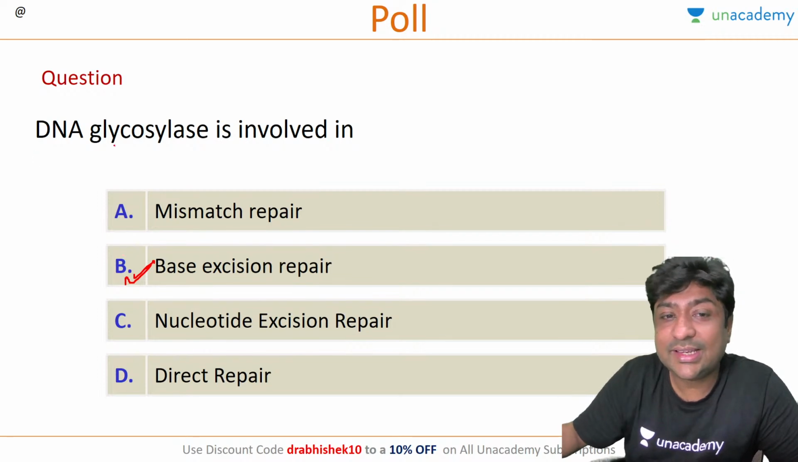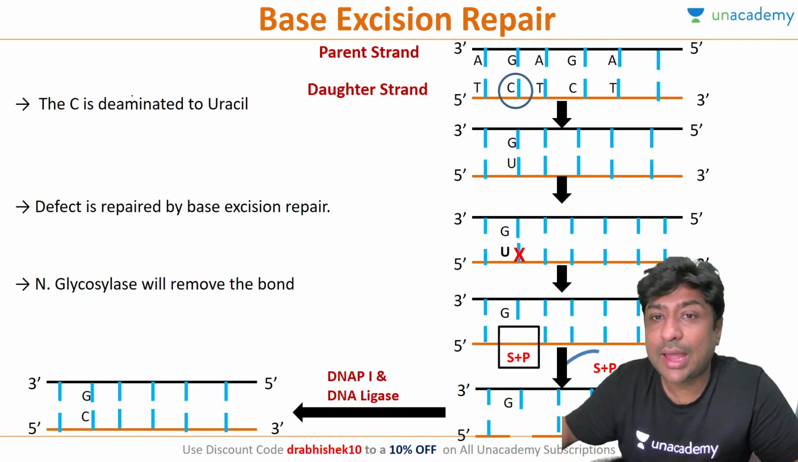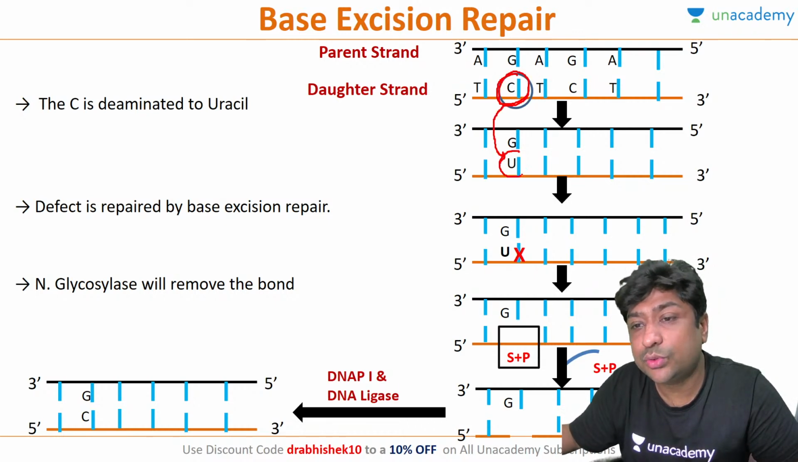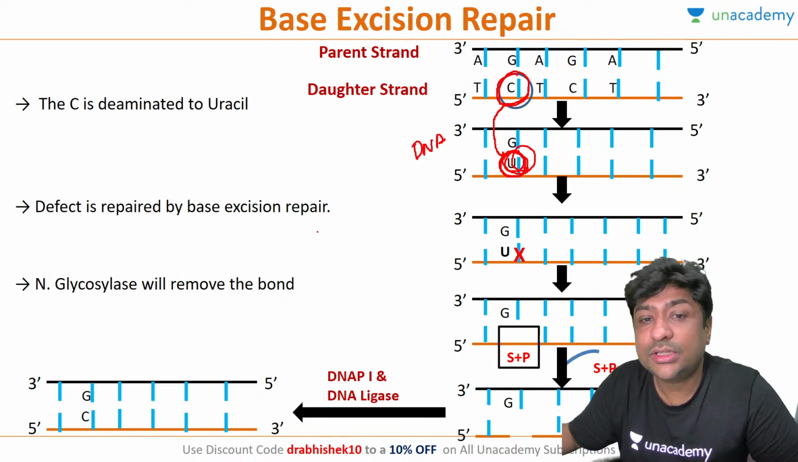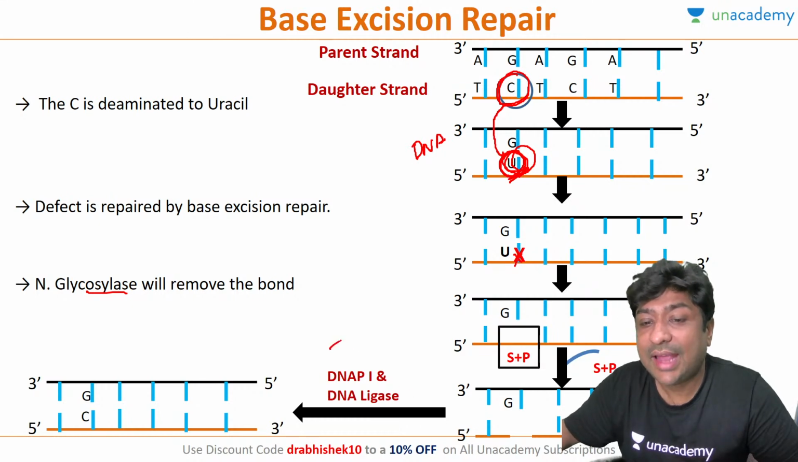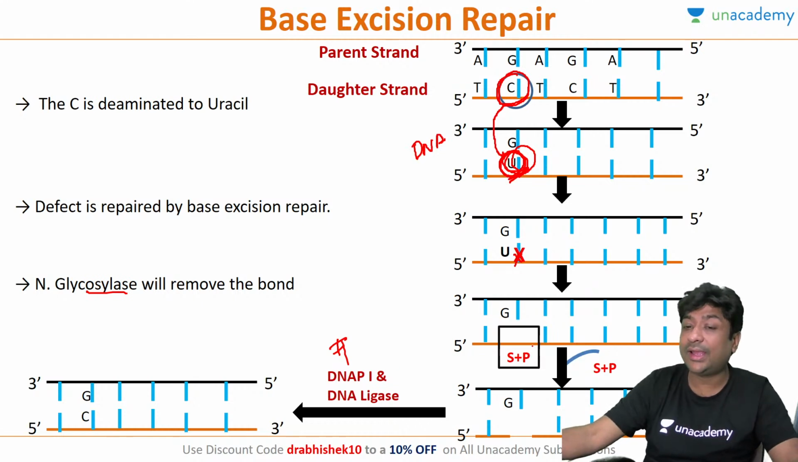So glycosylase only removes one particular nitrogenous base. What happens in base excision repair is, let's say this is a cytosine residue, and spontaneously the cytosine residue gets changed to uracil. Now we know that uracil cannot exist in DNA, right? So glycosylase identifies this and removes this single uracil, and then DNA polymerase 1 and DNA ligase 1 will fill this gap. So this is your base excision repair.